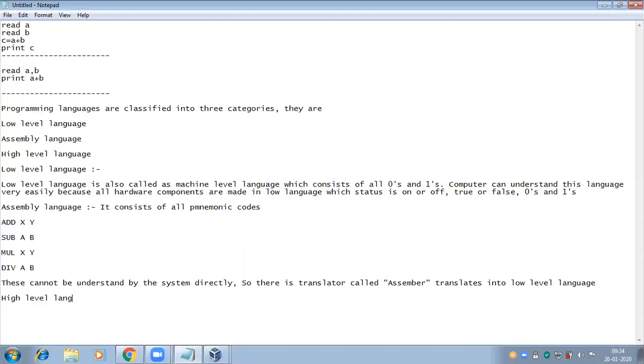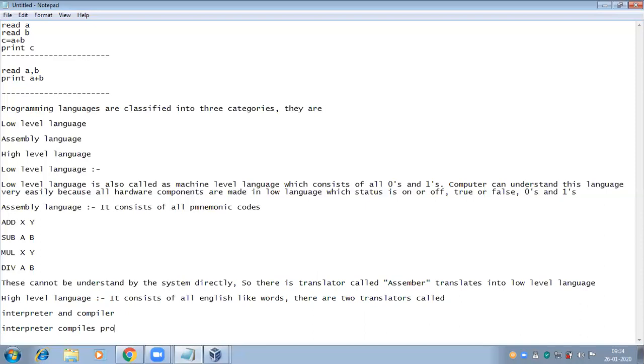Next, high level language. It consists of all English-like words. There are two translators called interpreter and compiler. The interpreter compiles the program line by line, whereas the compiler compiles the entire program at a time.